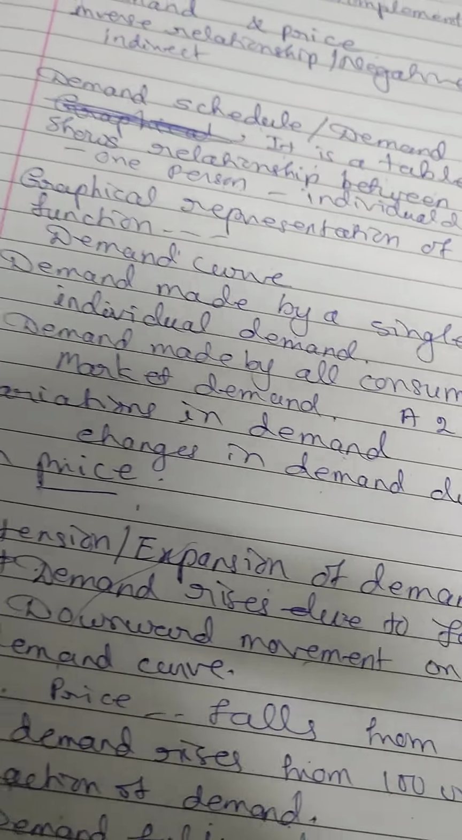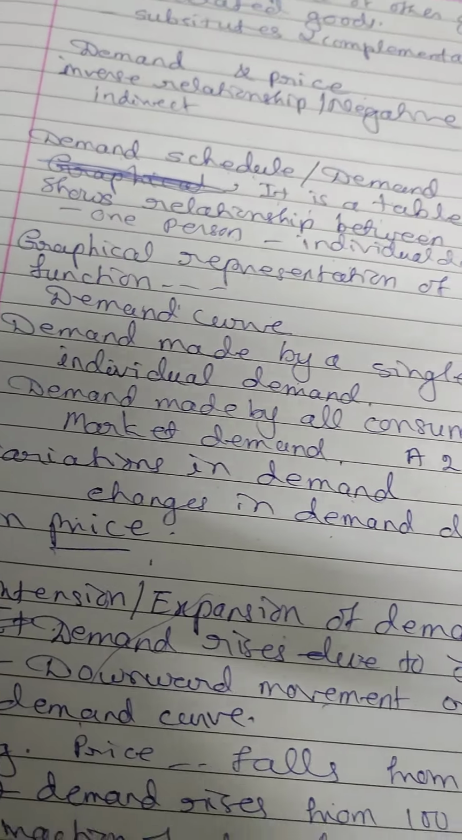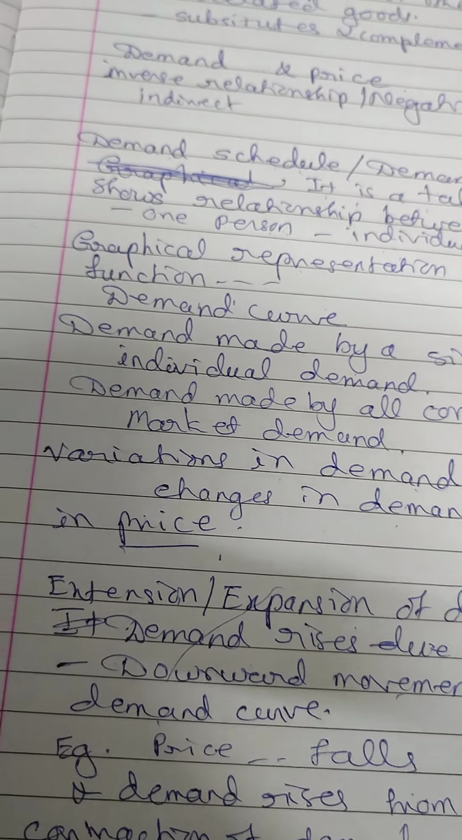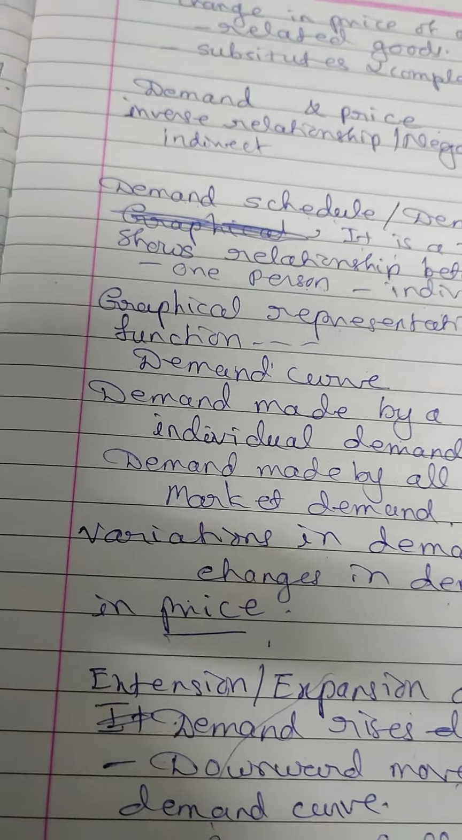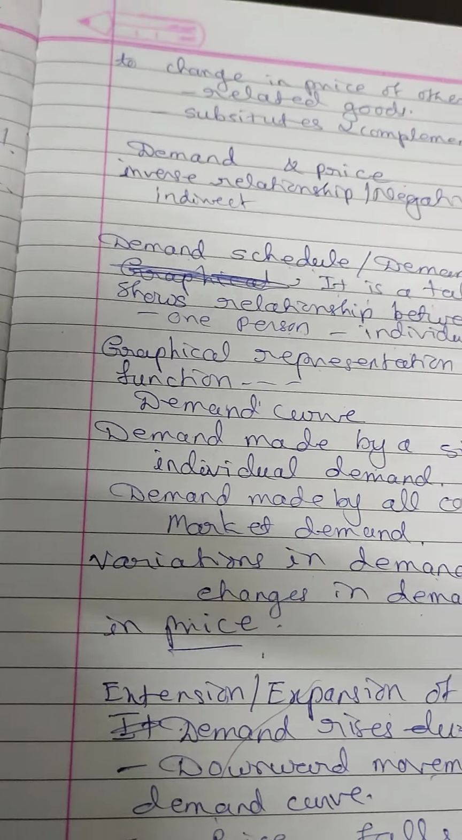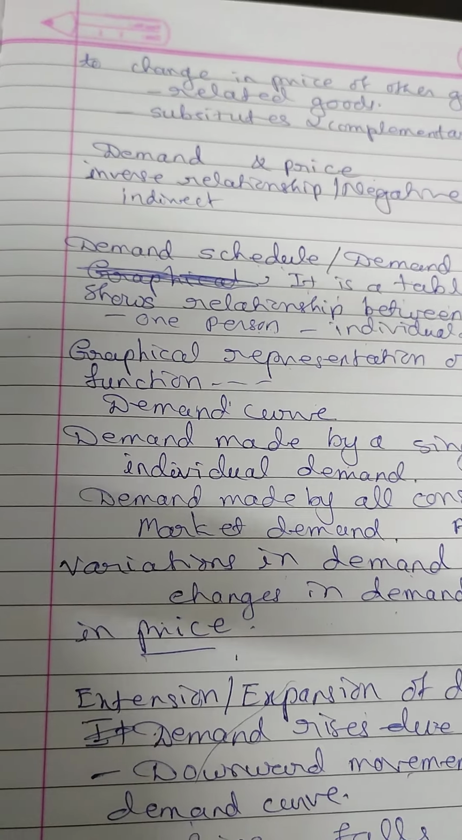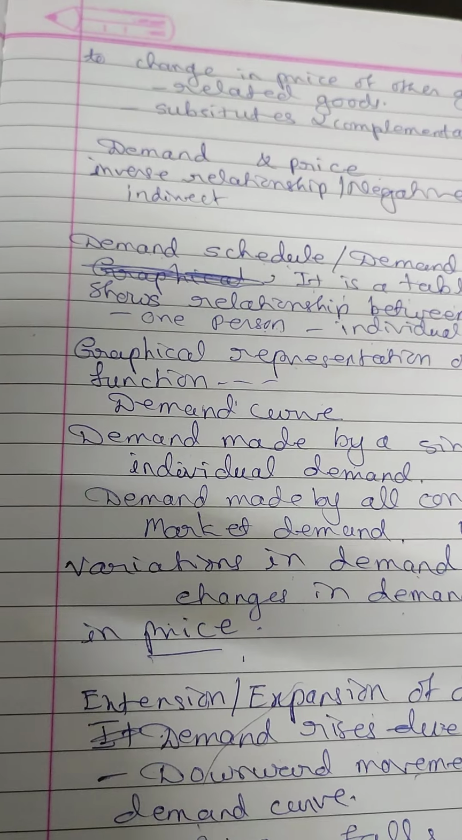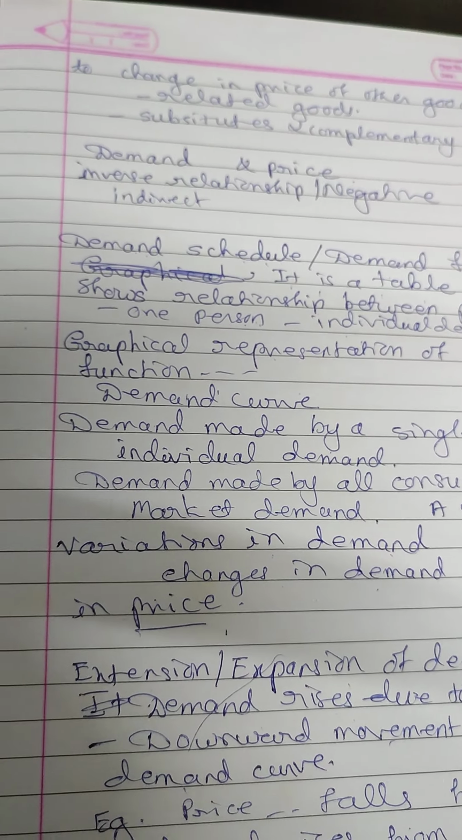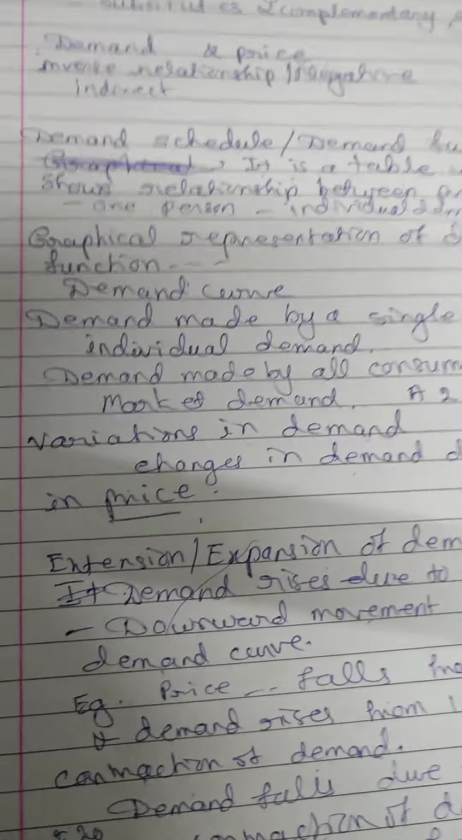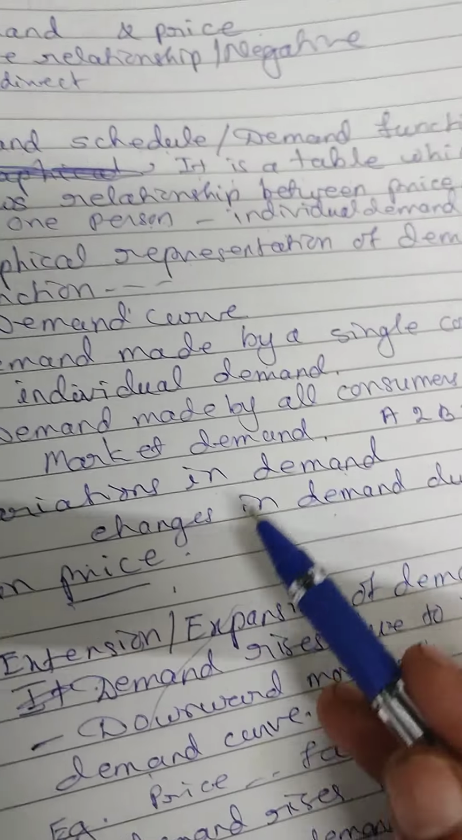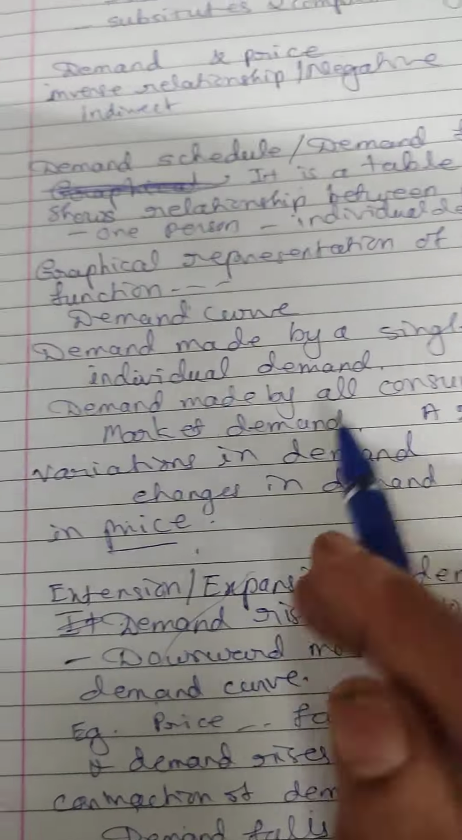So that is called as variation in demand, or it is called as the extension and contraction of demand, or it is known as upward and downward movement on the same demand curve, or movement on the demand curve, same demand curve. So that is the change in the demand due to change in price. So it includes two aspects, extension of demand and contraction of demand.